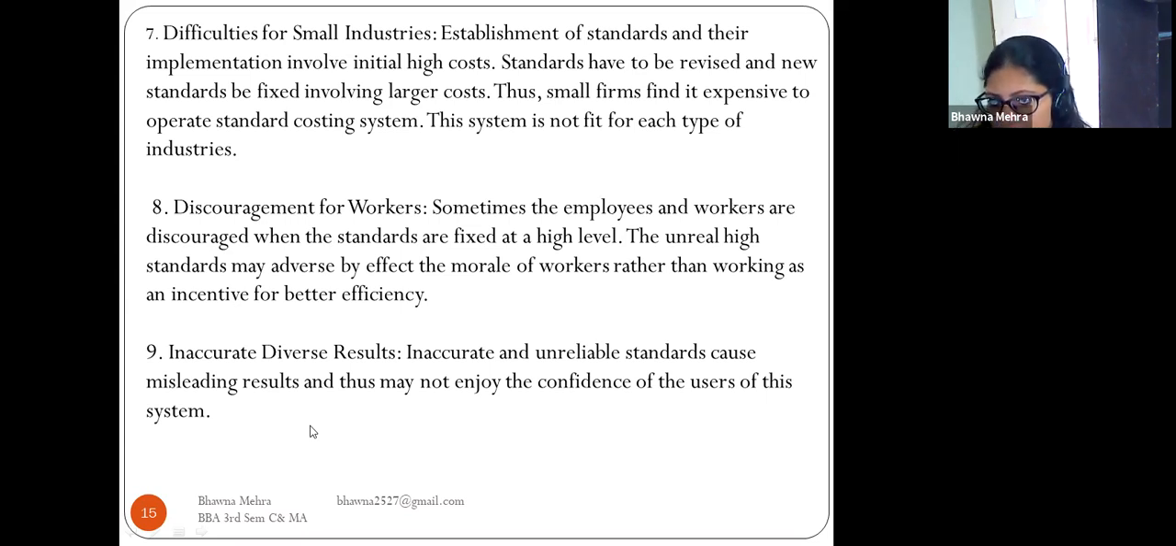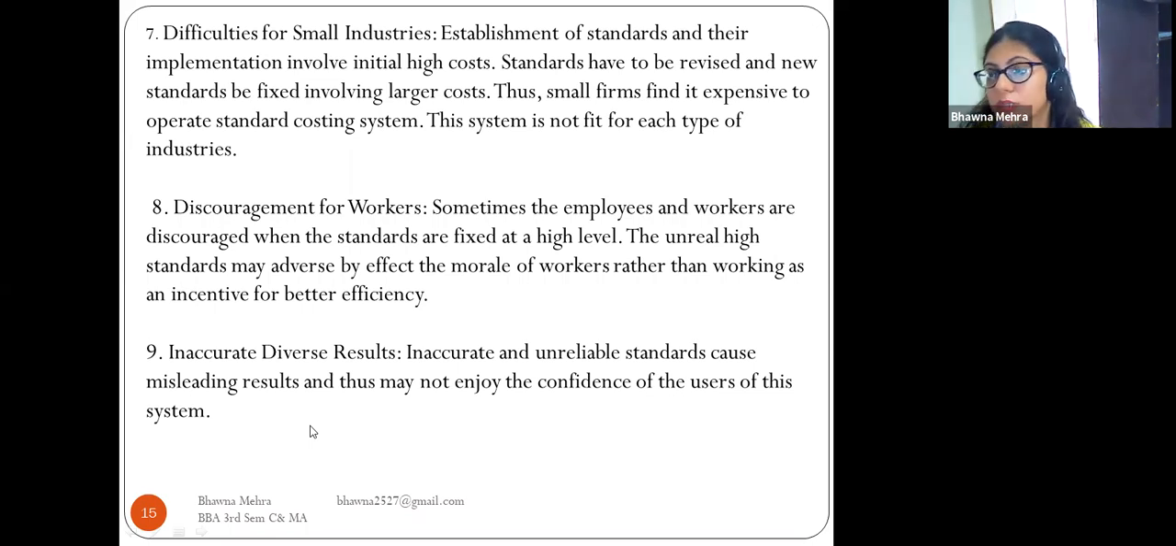Now come to point number 7. Difficulties for small industries. Establishment of standards and their implementation involve high initial cost. Standards have to be revised and new standards fixed, involving larger cost. Thus small firms find it expensive to operate the standard costing system. The system is not fit for every type of industry.